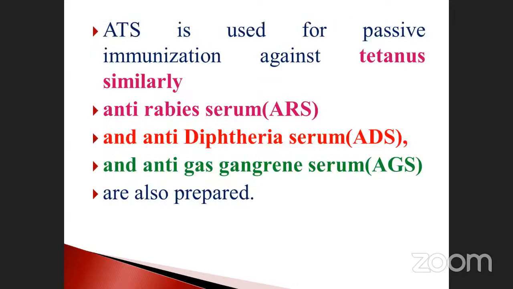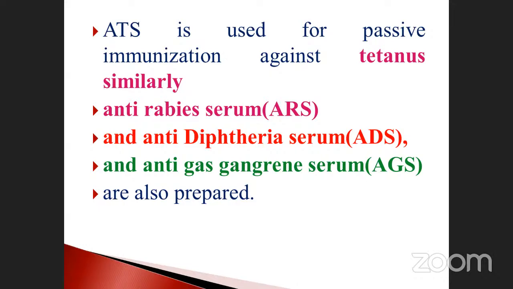See here, the artificial serum is used for passive immunization against tetanus. Similarly, when you are preparing the horse and introducing the tetanus microorganism to the horse, what will happen? Automatically it produces immunity. Tetanus anti-serum is produced against tetanus.